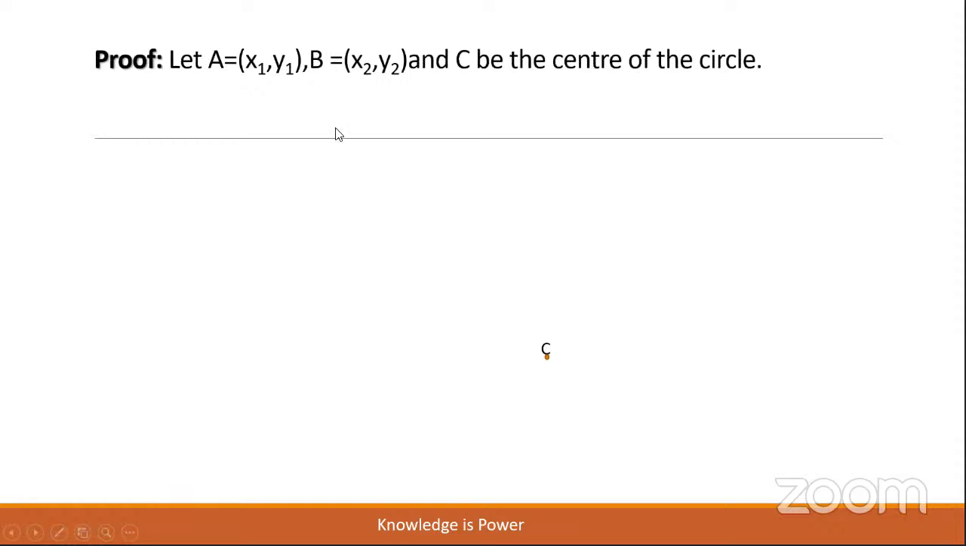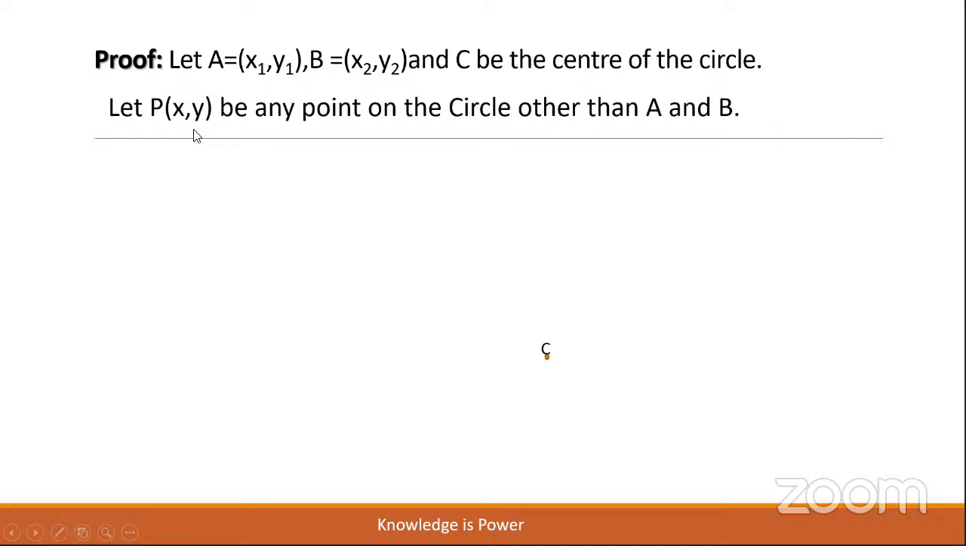Therefore, A(x1, y1) and B(x2, y2) are the two points, and C is the center of the circle. Let P(x, y) be any point on the circle other than A and B.